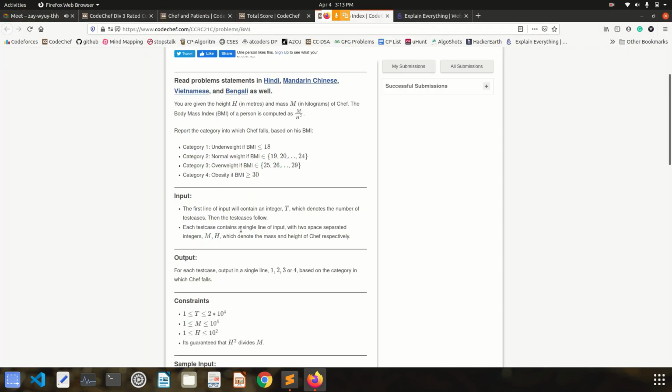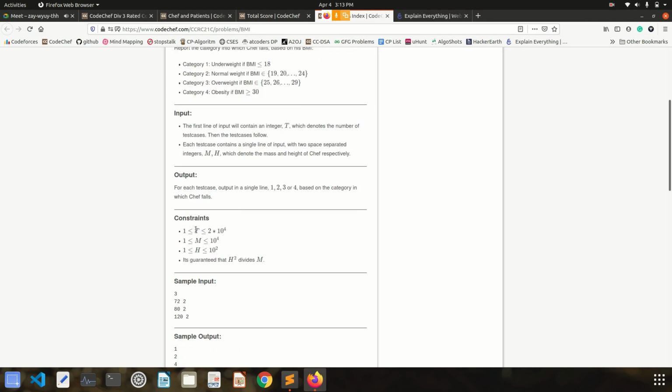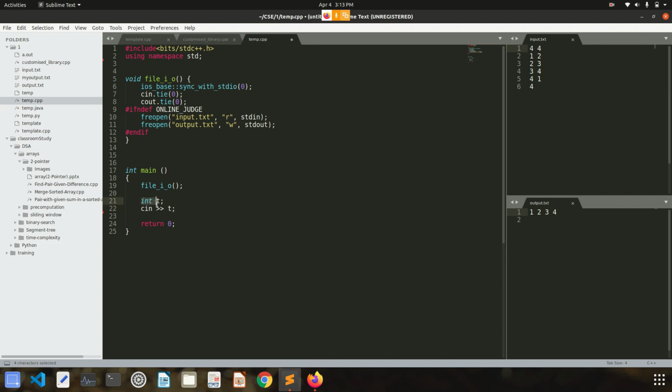So in the question, firstly we will be given t. t is the number of test cases, right? So I declared a variable t, and I took an input in my variable t, and t number of times I will be given mass and height, right? So I'll run a while loop t number of times.